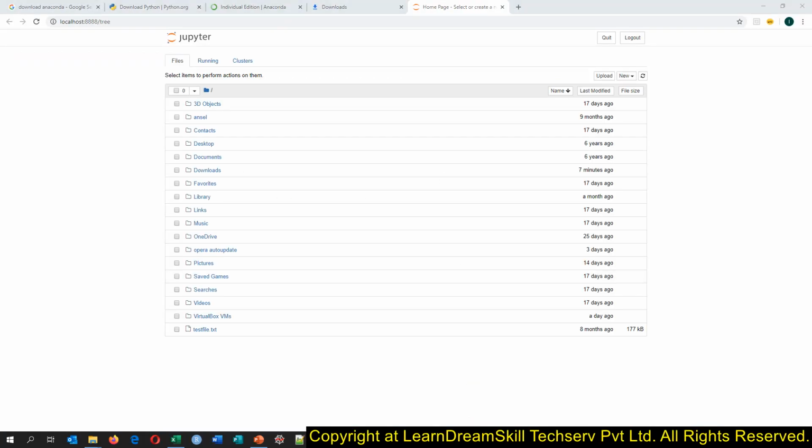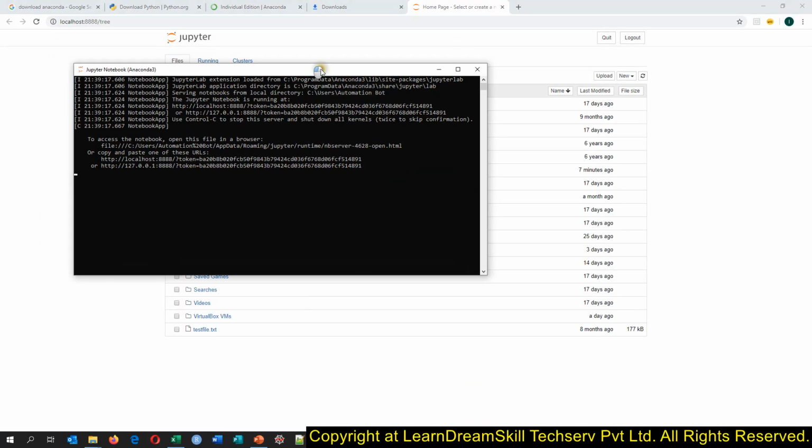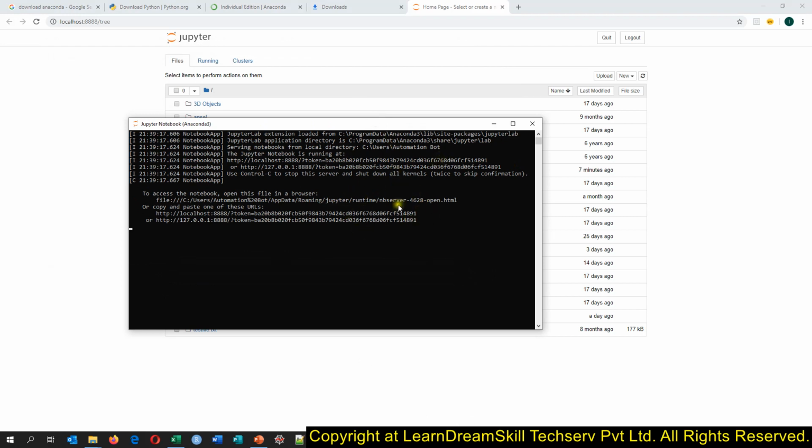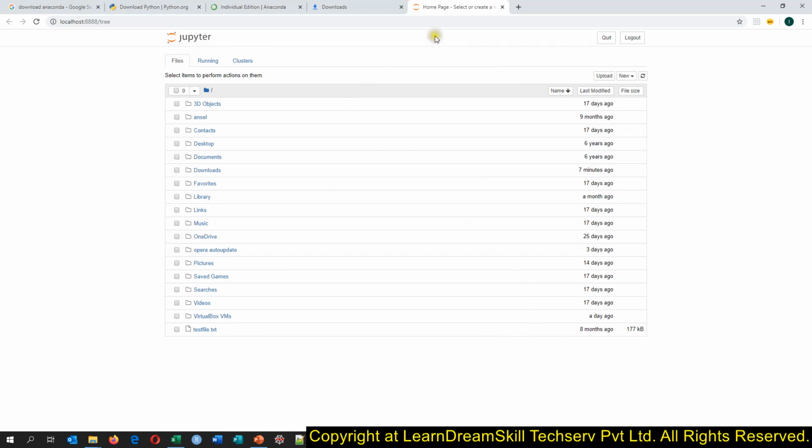As I have clicked on this, you can see it is showing the black window. We don't need to do anything. Once we have opened this black window, we will minimize it, and then it will open a tab in the browser, and this is the online editor of Python. If you watch lots of videos on YouTube, you will see this kind of editor, lots of people use this online editor. It depends on requirement to requirement, and on what you like.